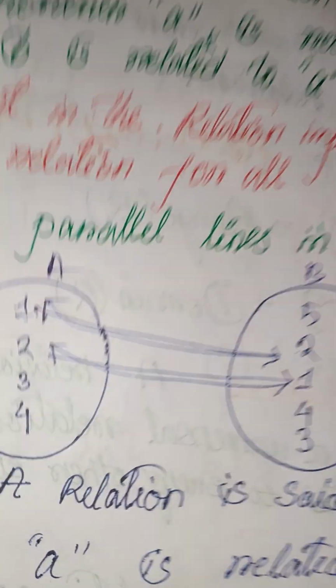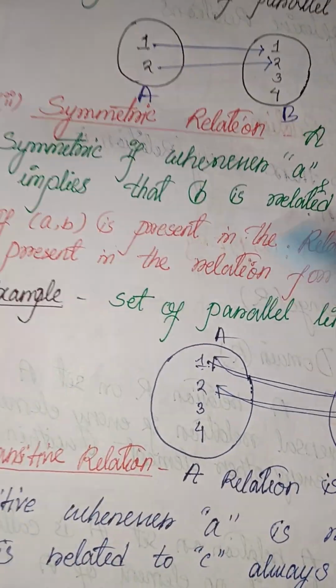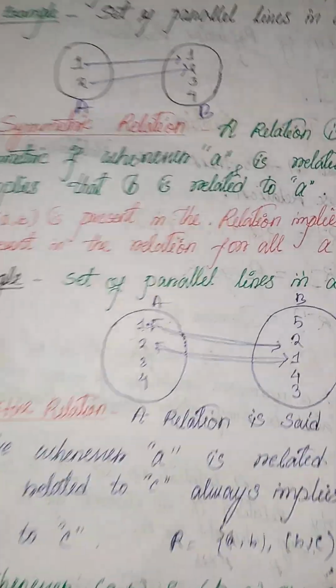That's the thing you have to do in a symmetric relation. That is, if (a, b) is present then (b, a) should also be present. So, as easy as always.